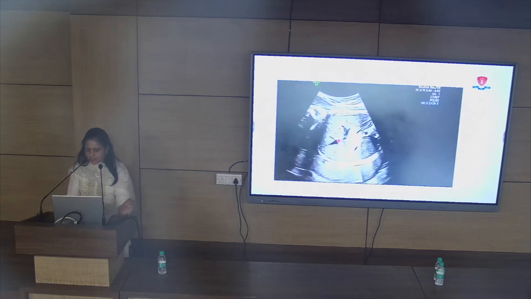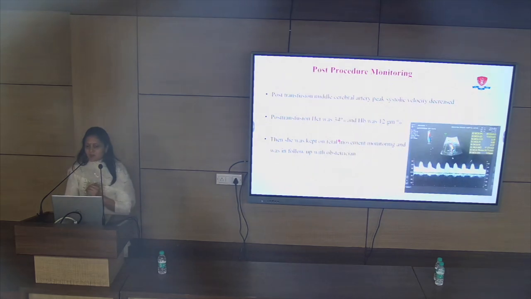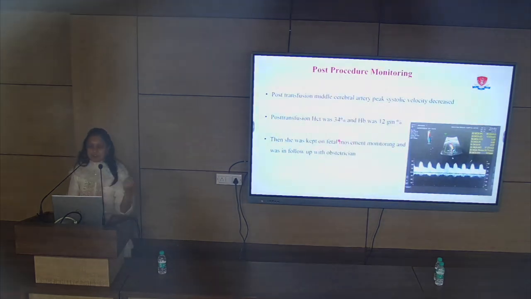So we give 85 ml of volume, and then when we have transfused this volume to the fetus, then we extract the second sample of the fetus after transfusion, and this second blood sample is also sent for testing, and this is the post transfusion hematocrit and hemoglobin of the fetus.